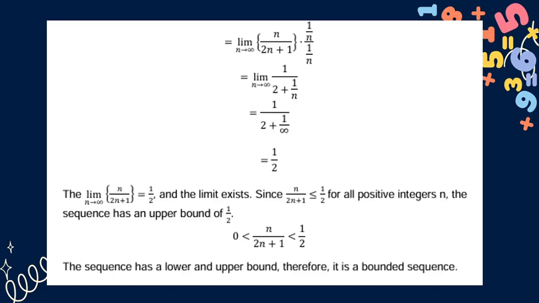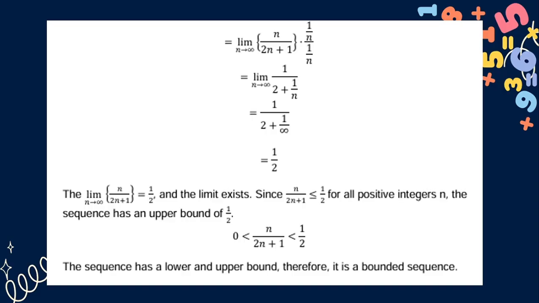Simplifying, we now have the limit of 1 over 2 plus 1 over n as n approaches infinity. Then applying the limit, it is equal to 1 over 2 plus 1 over infinity. So 1 over 2 plus 0, we will have 1/2.